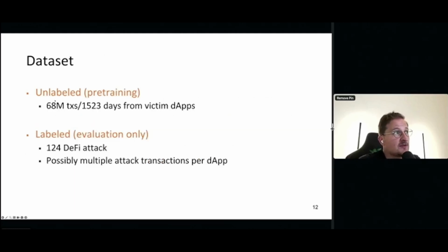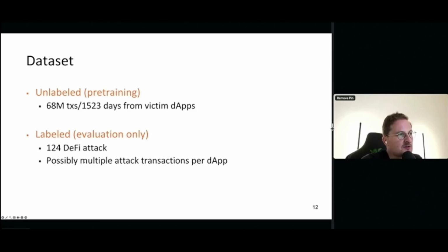So what we did, we took a data set of unlabeled transactions, roughly 68 million transactions from 150,000 days of victim dApps that were eventually hacked, right? And these victim dApps resulted in roughly 124 DeFi attacks. And this is our labeled data set. So we have an unlabeled data set, and a labeled data set, which is for evaluation afterwards.